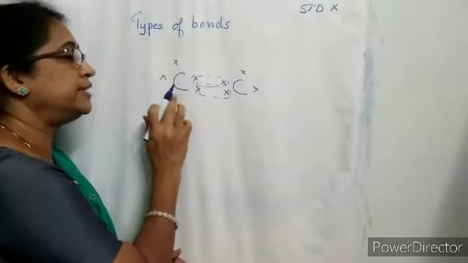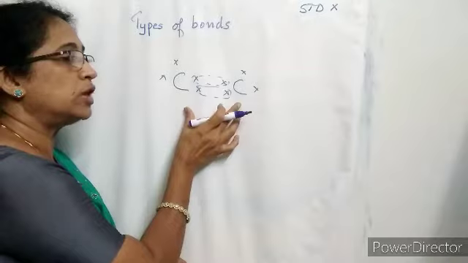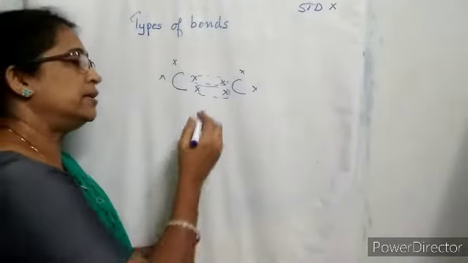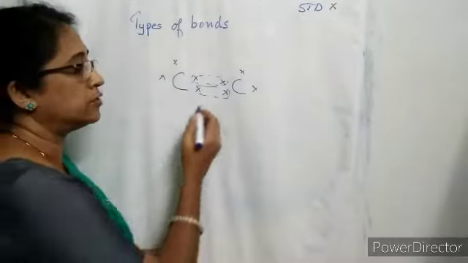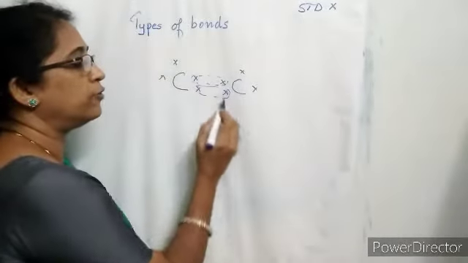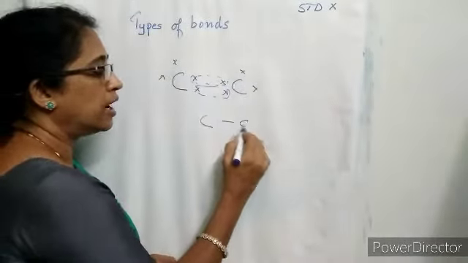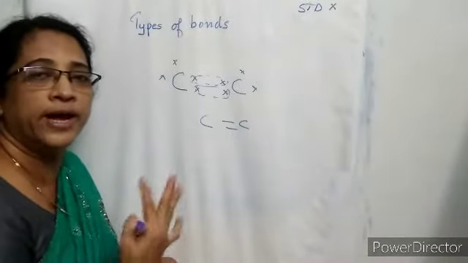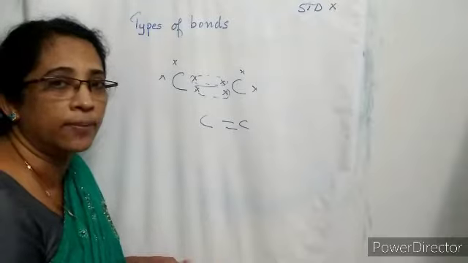Or we can say that between 2 carbon atoms, 2 pairs of electrons are shared. By the sharing of 2 pairs of electrons, how many bonds are formed? Carbon-carbon double bond is formed by sharing of 2 pairs of electrons between 2 carbon atoms.